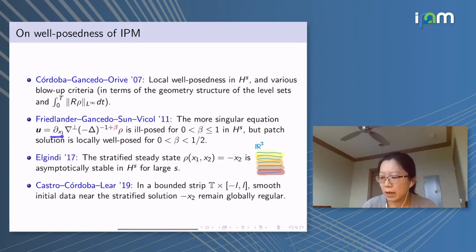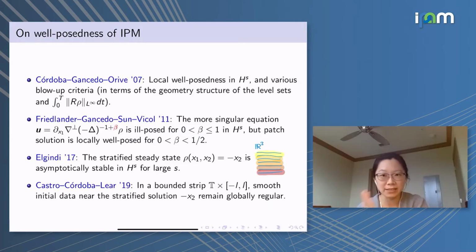And if we modify the Biot-Savart law a little bit, so the IPM itself has beta equal to 0, but if we increase beta a little bit just to make the Biot-Savart law a bit more singular, then Friedlander, Gancedo, Sun, and Vicol show that this equation is actually ill-posed as soon as beta is bigger than 0.